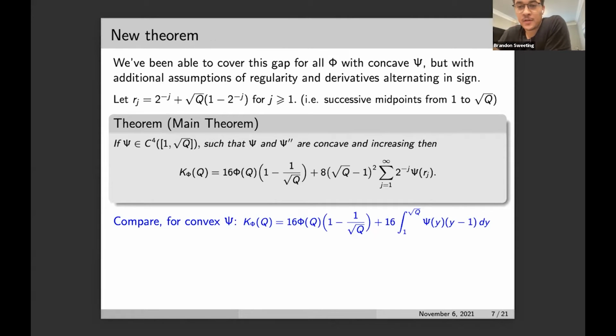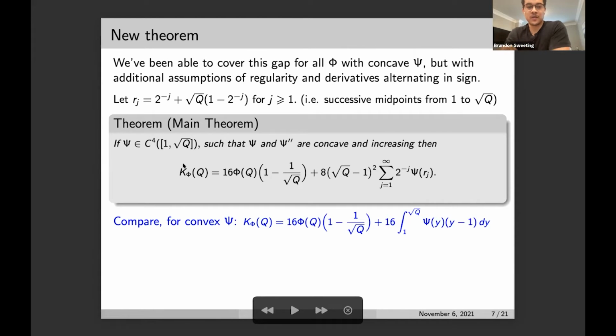So we've been able to cover this gap for all phi with concave psi, but we've needed to add additional assumptions of regularity and the derivatives of psi being alternating in sign. So if we denote by Rj the jth successive midpoint from 1 to root q, we have the following result.